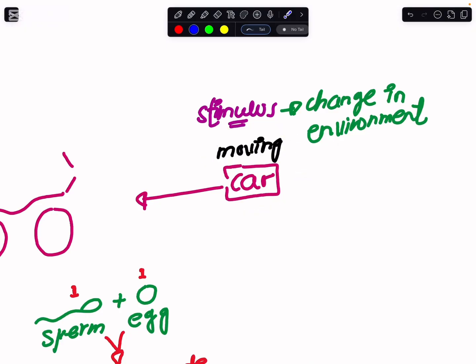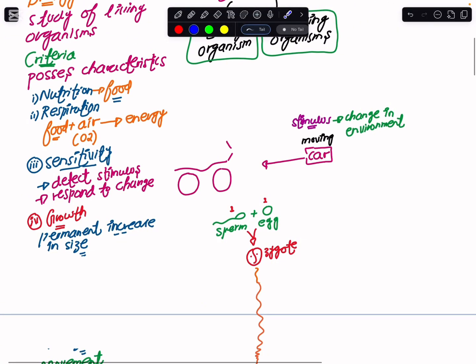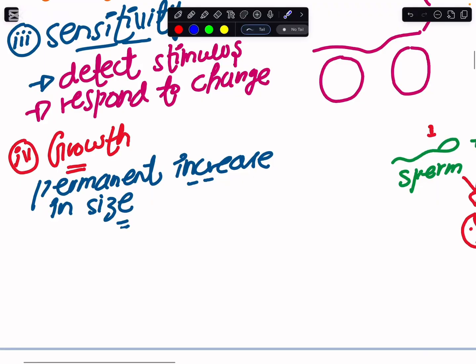This could be the playground where you would be playing and some fellow of yours would be throwing a ball at you. You would detect it and then respond by protecting your eyes with the help of your hands. So this ability of living organisms to detect a change in the environment and respond to that change, we call the sensitivity or the adaptability.